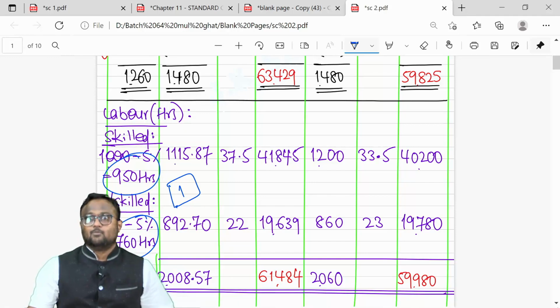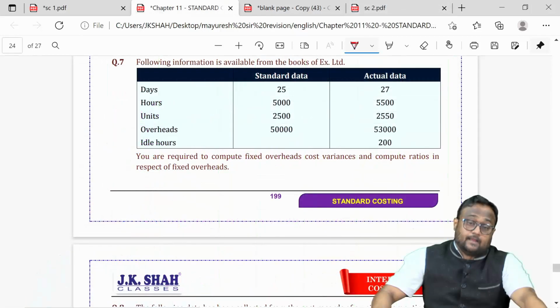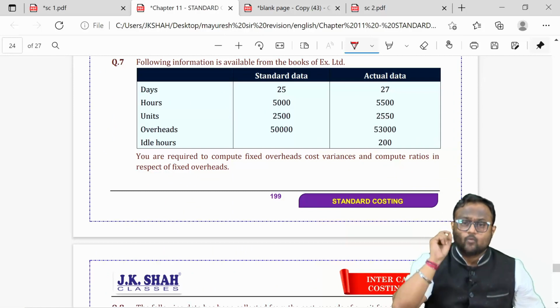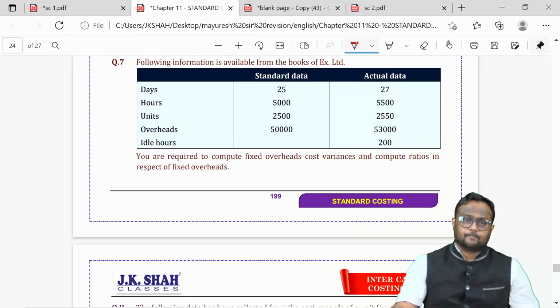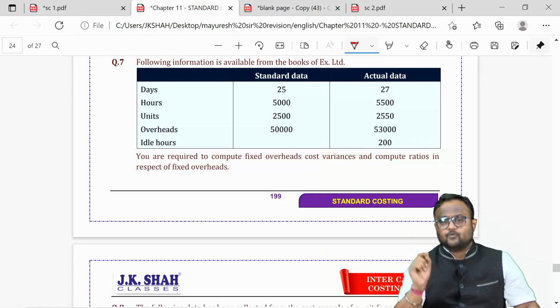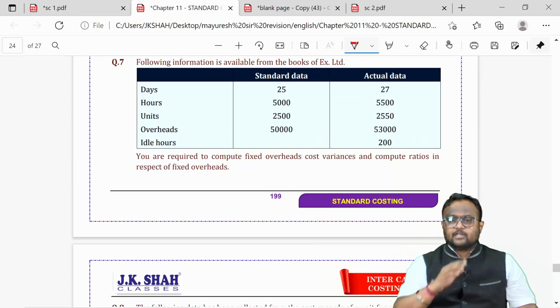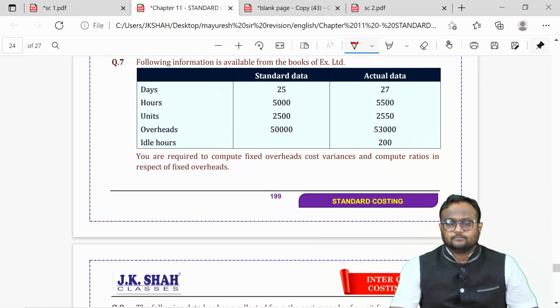Okay, let's continue with the most important, fixed overhead variances. Yes guys, now as far as fixed overhead variances are concerned, please try to understand one very important point here. For material variances, for labor variances and for variable overhead variances, variance calculation has to be done at par.